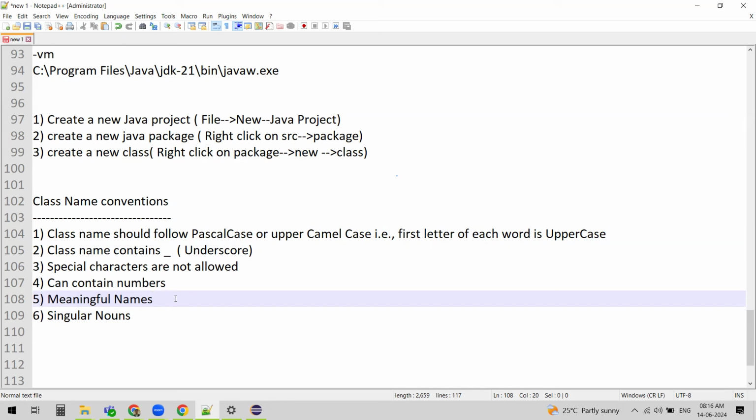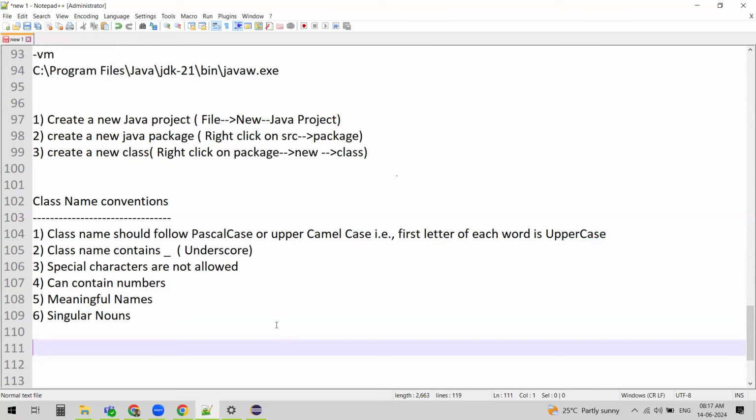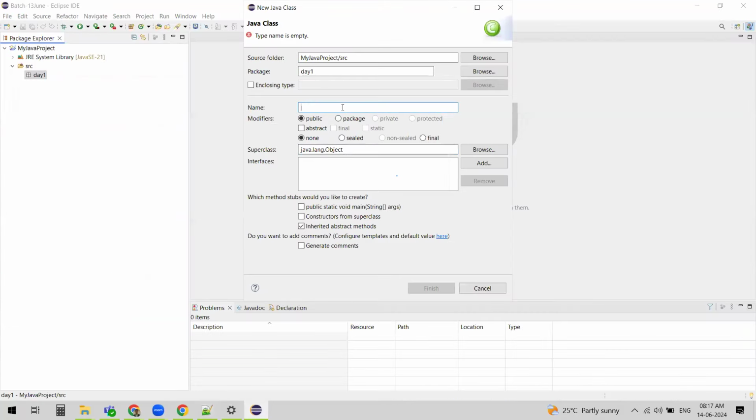It should not be something like a sentence. It should be a single noun. For example, it can be something like Employee or JobDetails, which is still a singular noun, right? But it should not be some completely different sentence. So these are some of the class name conventions which we need to follow. Now we want to create a class name following these conventions, so I'm going to create a class with the name MyFirstJavaProgram.